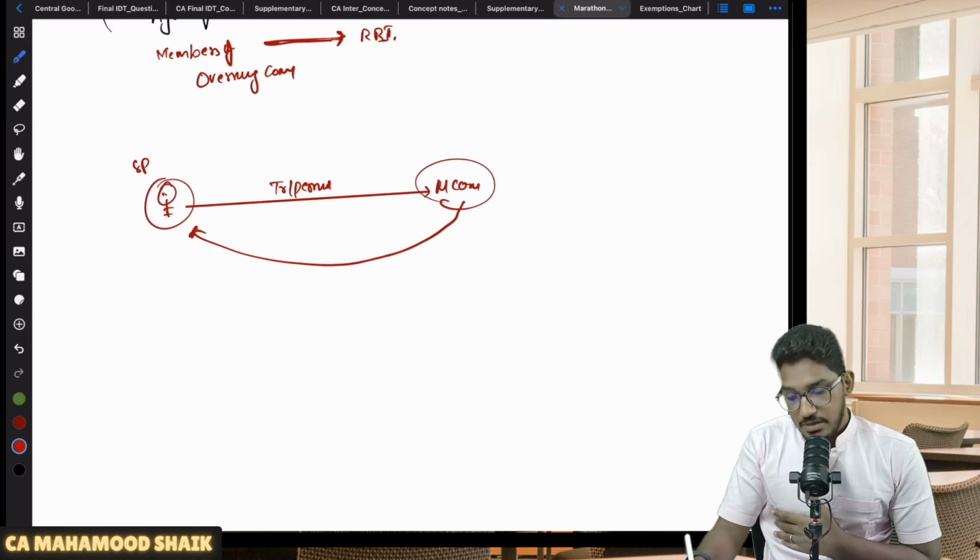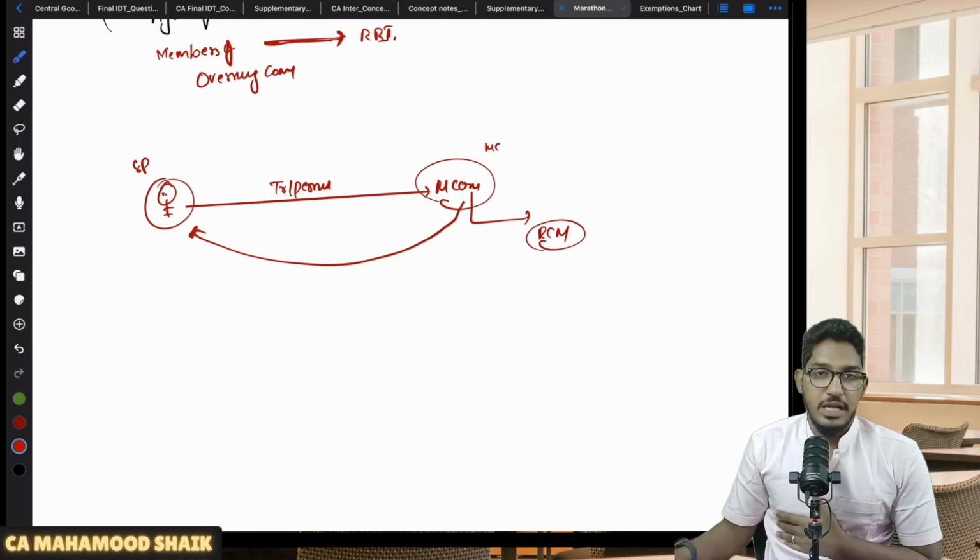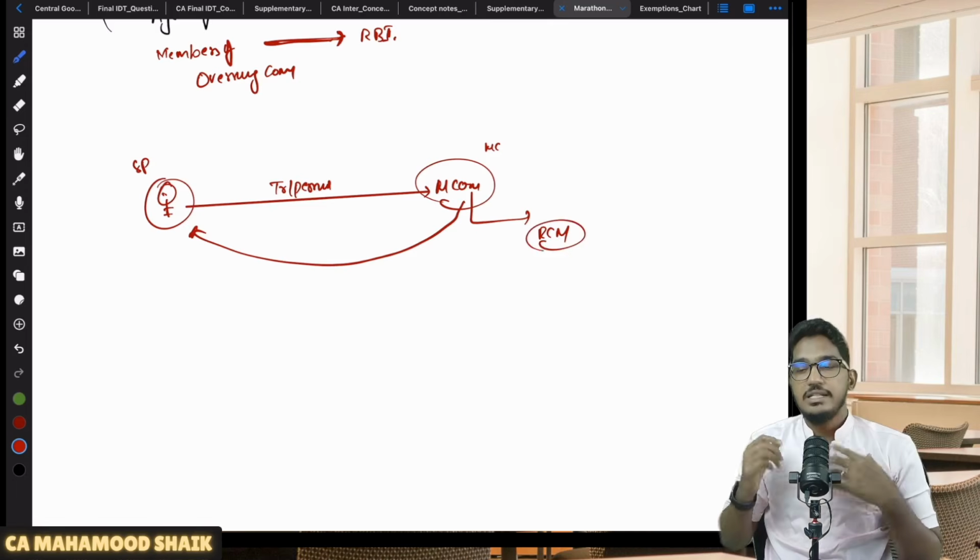Who is the service recipient? A music company. Now they are saying that this will get covered under RCM. So for permitting or transferring that right to use copyright, this company will be paying me some consideration. On that consideration, this music company is only liable to pay the amount of GST.